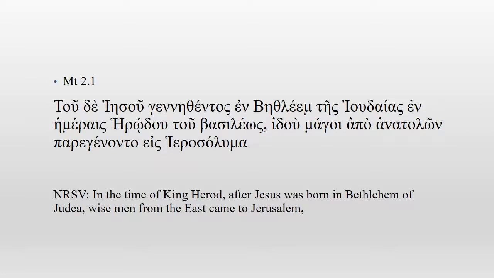NRSV: In the time of King Herod, after Jesus was born in Bethlehem of Judea, wise men from the east came to Jerusalem. An interesting point that could be made is that in the English translation we have "from the east" for ἀπὸ ἀνατολῶν. We're going to take a look at it in the syntax analysis, and let's also take a look at how the word "came" comes into existence.